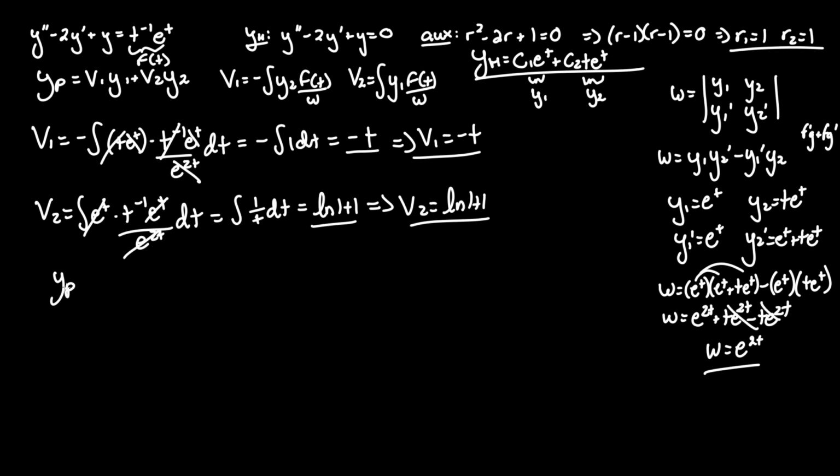Now we can find our y particular. v1 we said was negative t, y1 we said was e^t, plus v2, ln t, y2, t e^t. And nothing cancels here, so let's just rewrite that. I'll rearrange it so that we have ln in the first term.